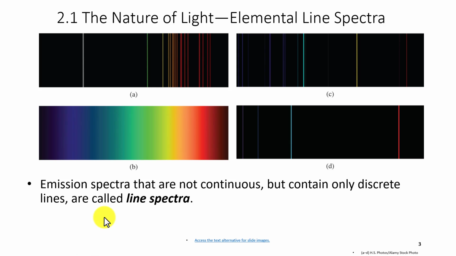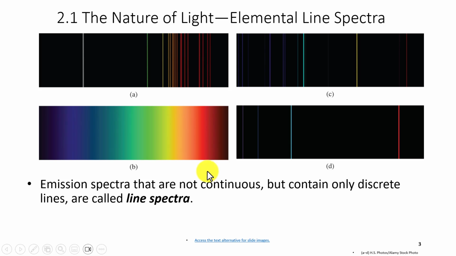Now, everything around us either has its own light, so it's kind of a source of light, like the sun or a lamp, etc., or we reflect light. A few things, actually, like the sun, send off, basically emit continuous light, just like this. So this is the spectrum that we get from the sun, and we can see all the colors of the light because the sun emits white light, which encompasses all of the different colors.